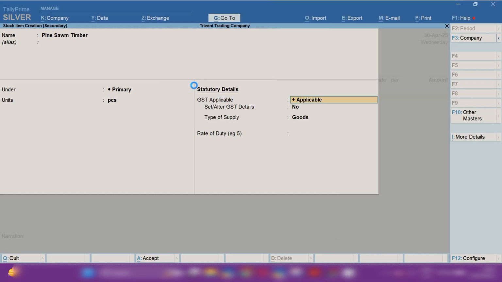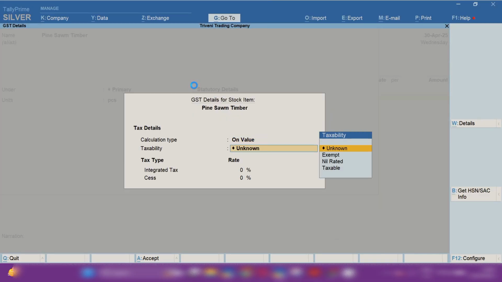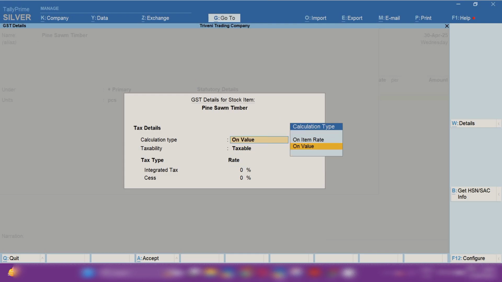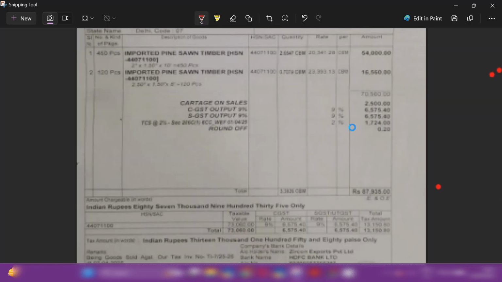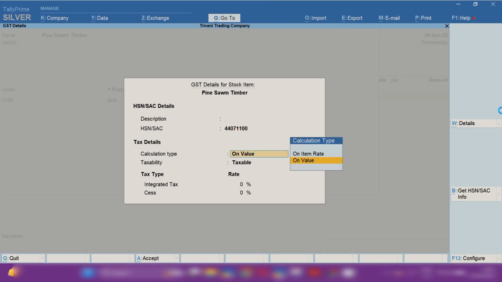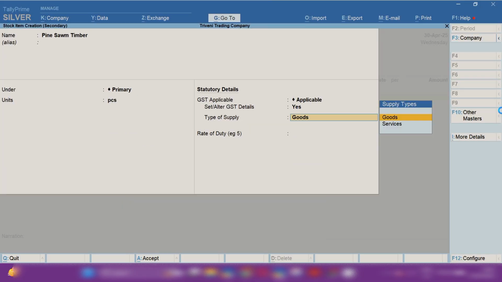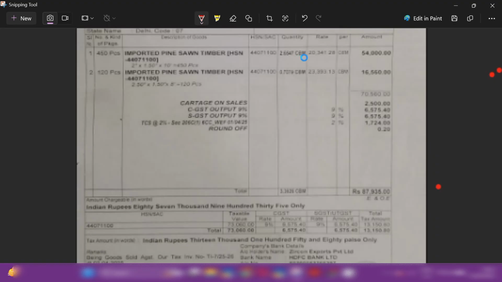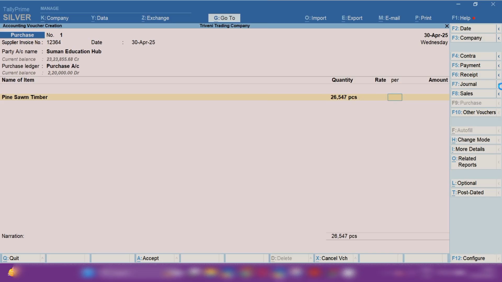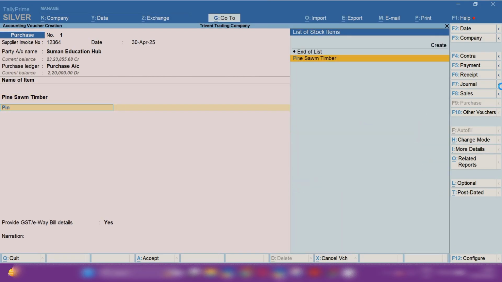Under unit, select the unit in which you are purchasing the goods. After this, provide all the information related to GST details. From the right hand side, click on the configure option, and there is an HSN option. You can enable the HSN option, and from the invoice we will enter the HSN, and under taxability select taxable, and an 18% tax rate will be applied on this product. Save this ledger and enter the quantity, and after that the total amount. In this way you can add the stock items, as many as you are purchasing in the invoice.